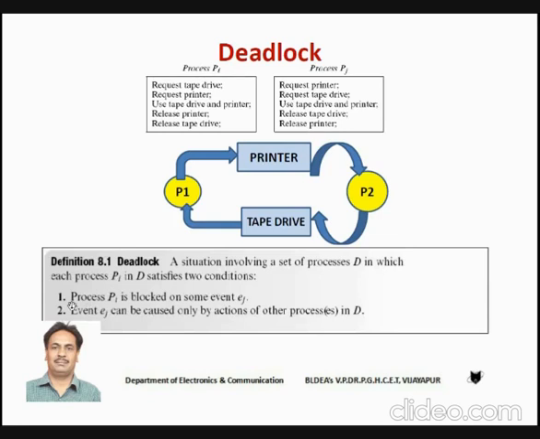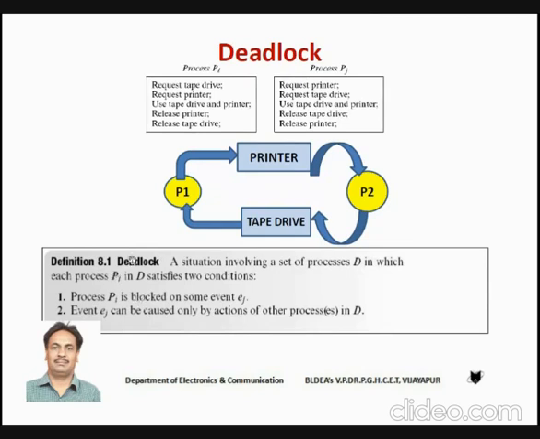The first condition is that the process Pi is blocked on some event Ej, meaning it is waiting for the event Ej, and event Ej can be caused only by the actions of other processes in set D. The meaning is that process Pi is waiting for some event Ej, but that Ej can be caused only by some other process in the same set D. These conditions will cause deadlock.